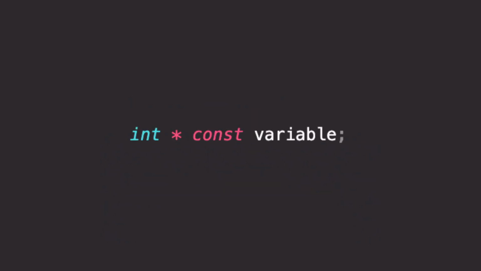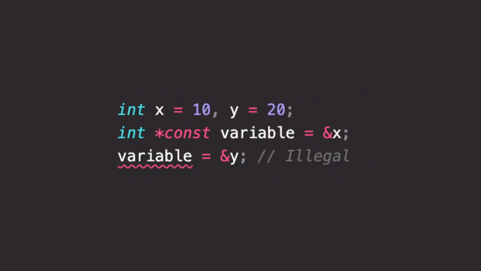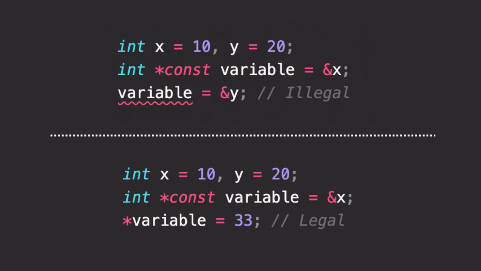Now let's see this. Int pointer const variable. How do you even read this from the left? Int pointer const doesn't make that much sense. But if you read from right, it is a constant pointer to an integer. And like the name suggests, the pointer is the constant here. That means you cannot reassign the address that it points to, but you can change the value that is at that address.